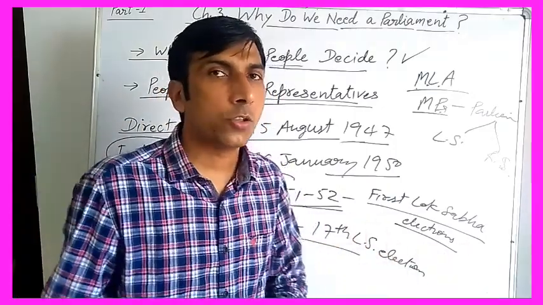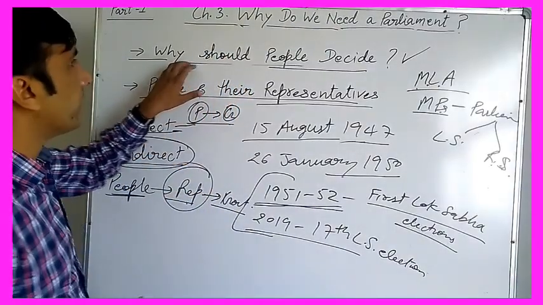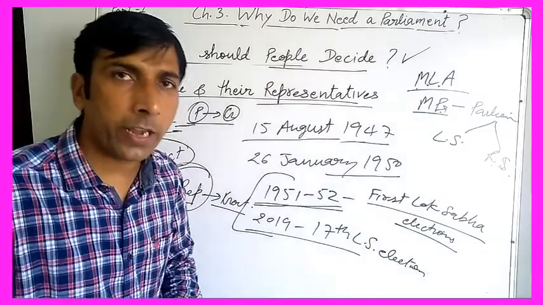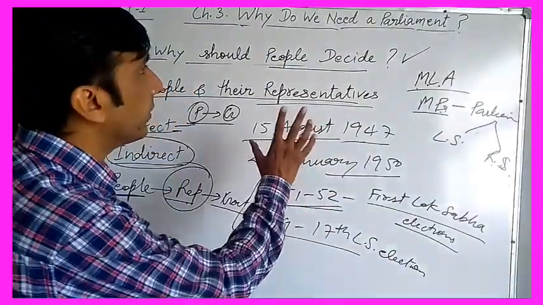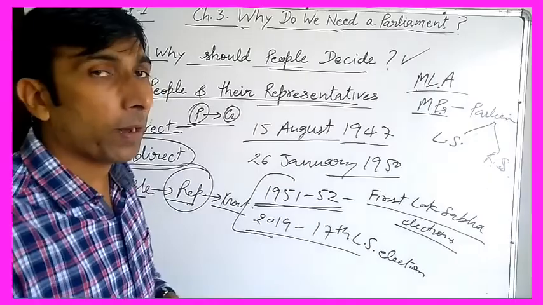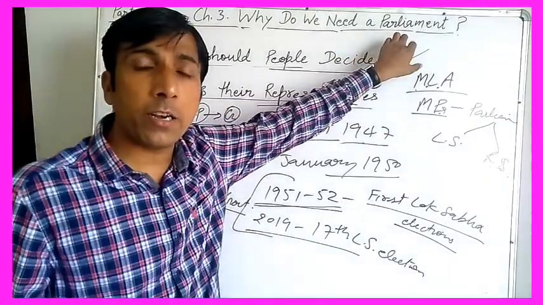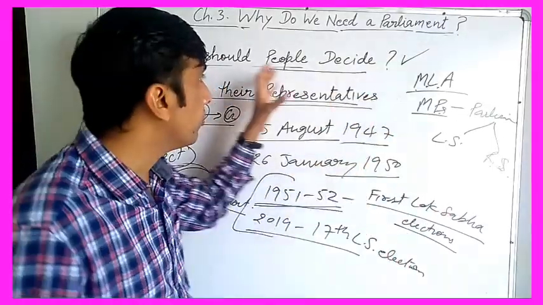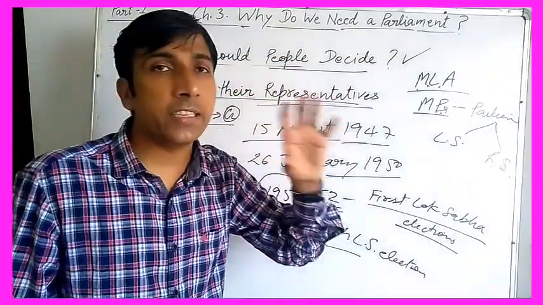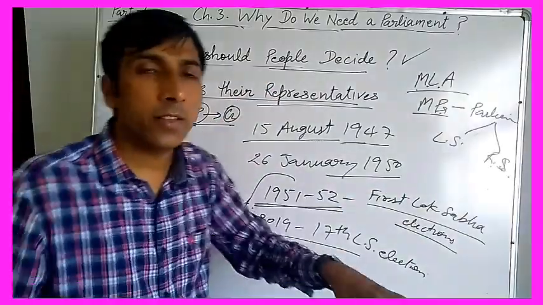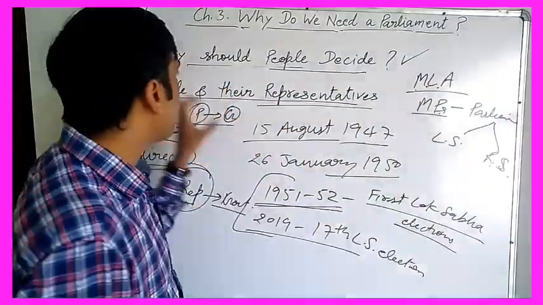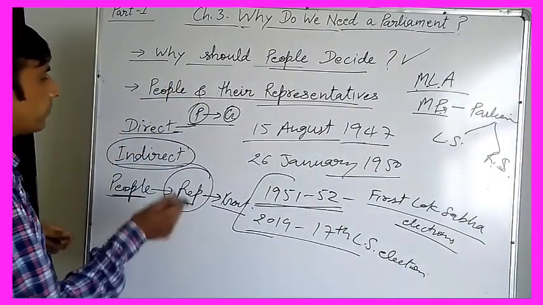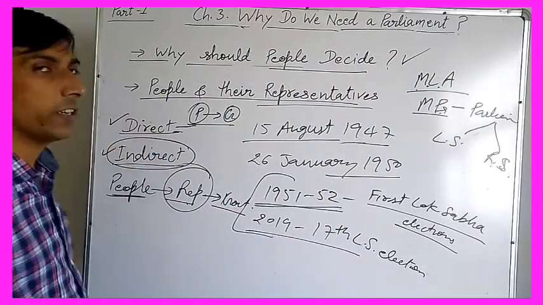Right? So dear students, this was the topic, why should people decide, and people and their representatives, and I hope that you understood the topic discussed in this video about parliament. First we discussed the parliament and parliamentary system, then we discussed why should people take decisions, or why should people decide. Then we discussed people and their representatives, in which we discussed that there are two types of democracy: direct democracy, indirect democracy.